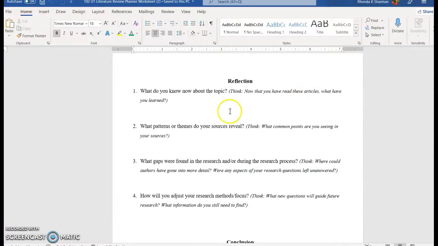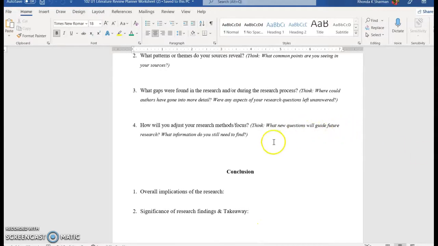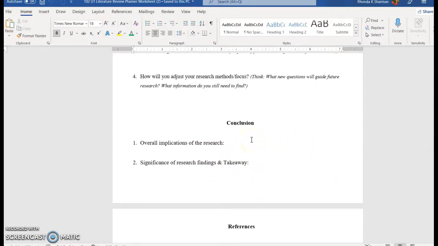And then on the reflection, now that you've read these 2 articles, what do you now know about the topic? Write a few sentences on that. What patterns or themes have you seen in these 2 sources? Respond to that. What more do you need? What were some gaps, areas where you need more information? And then how will that impact your research going forward? What is it you need to look for? And then the conclusion is just what you think are the overall implications of the research that you've done, the significance, and your takeaway message. Again, all of these areas can be answered in a few sentences.